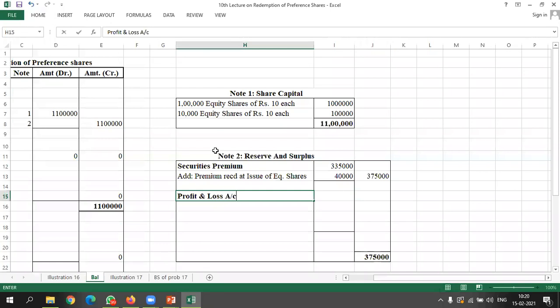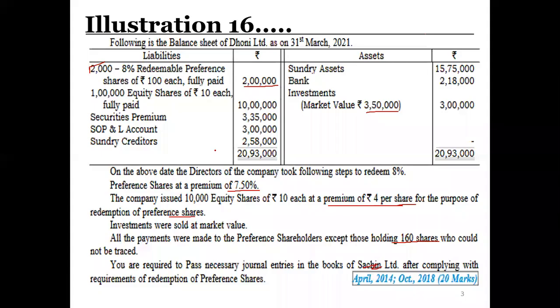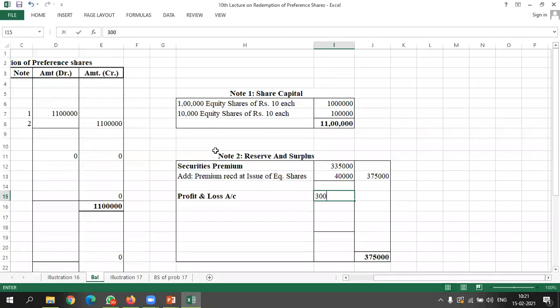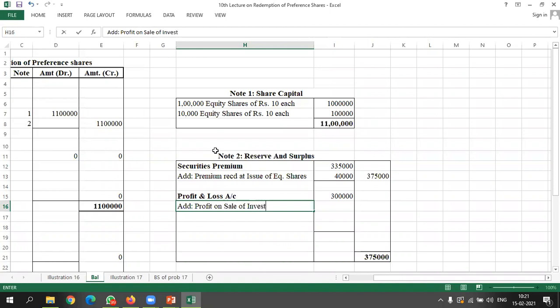Then we have a profit and loss account. Here he was having a balance of 3 lakh rupees as per the balance sheet. Okay. Then add, during the process we got a profit on sale of investment. How much we got? 50,000. Okay. Then less, we provided premium for redemption.